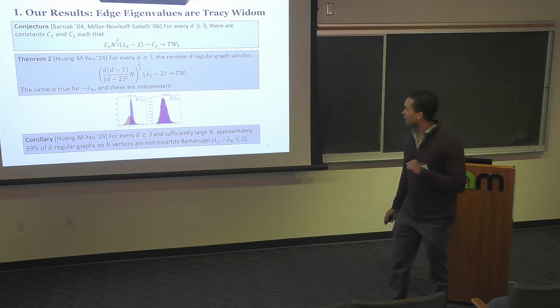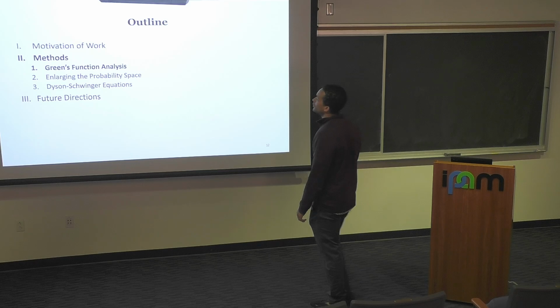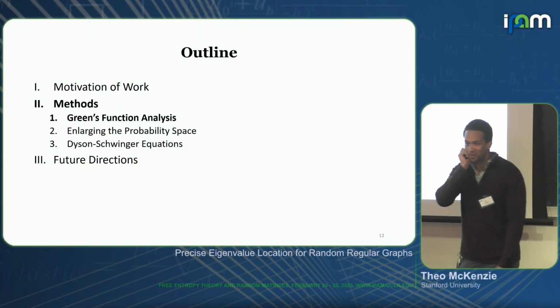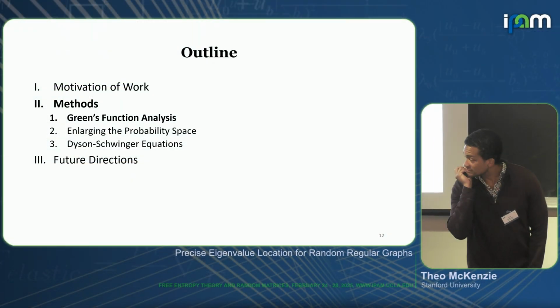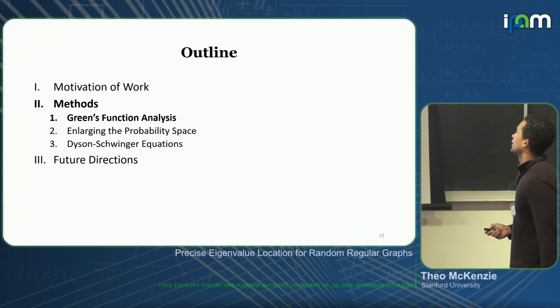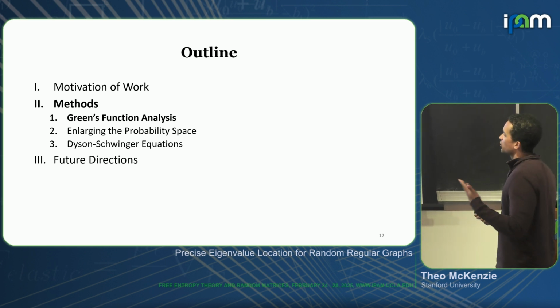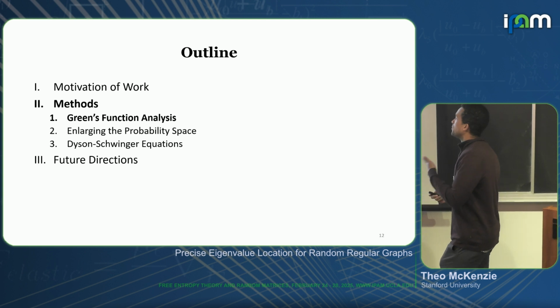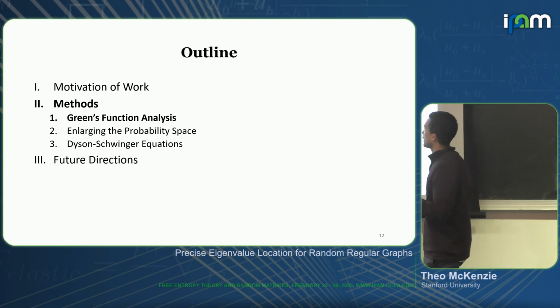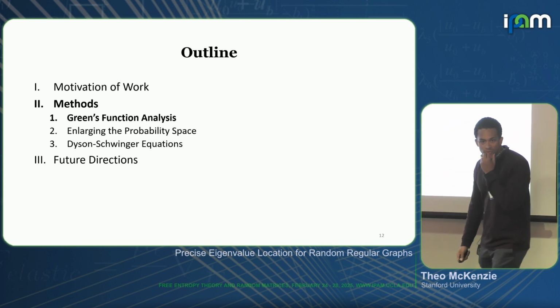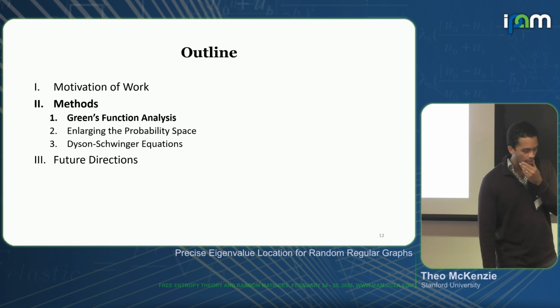All right. So I might as well get to that then, right? So we'll talk specifically about our methods now, and big picture. We'll talk about doing Green's function analysis, some of the ways that we maneuver through this probability space, and then also these Schwinger-Dyson equations that we utilize as well.